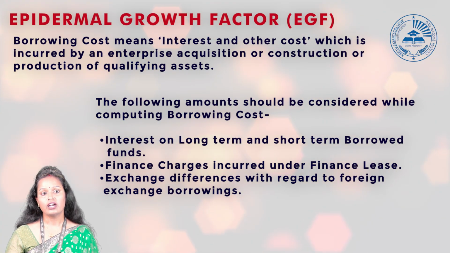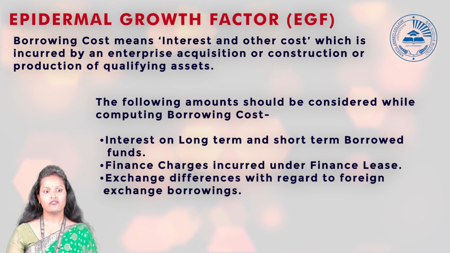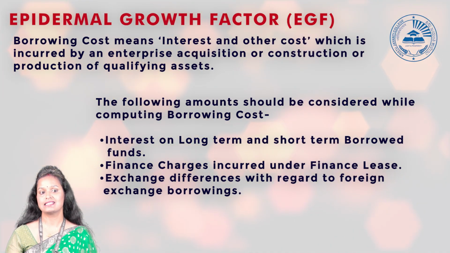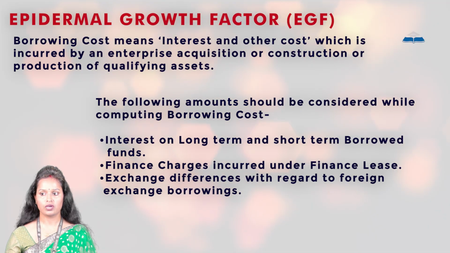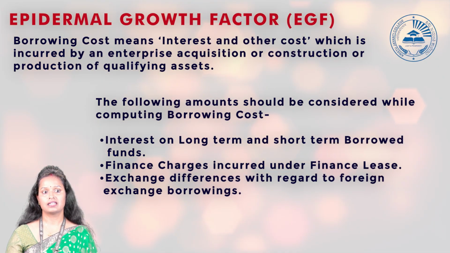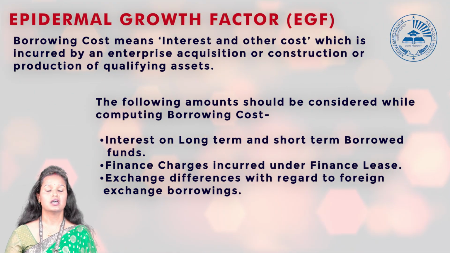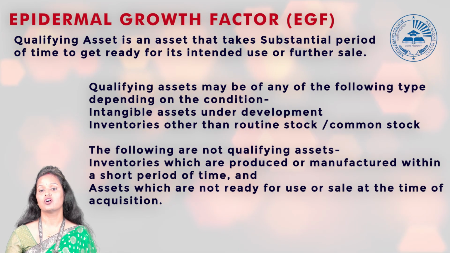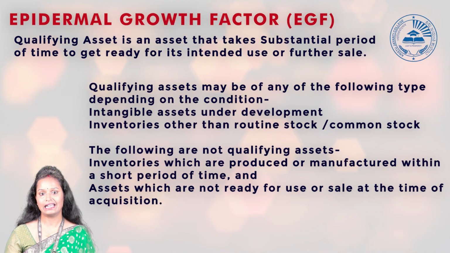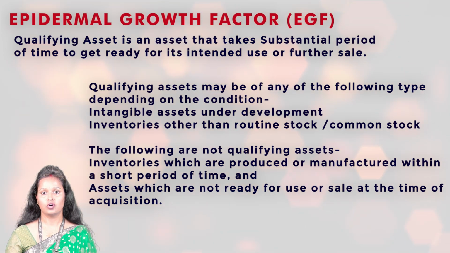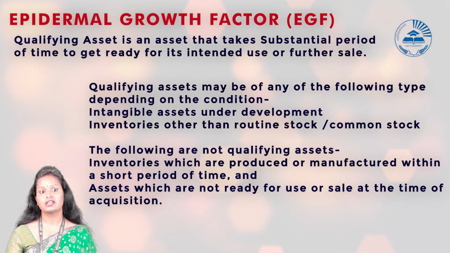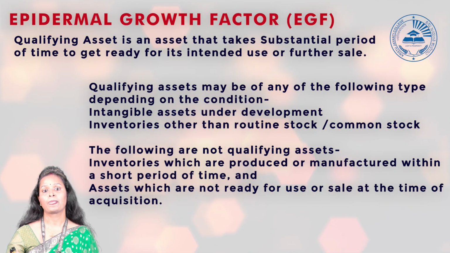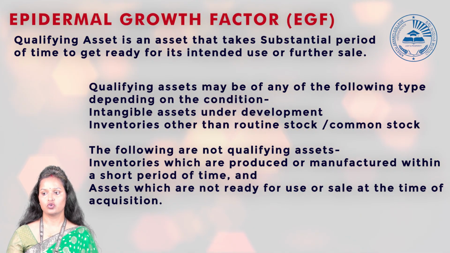Now, what is a qualifying asset? For each and every asset we cannot treat the borrowing cost as a capitalized cost. Only for some qualifying assets can we do it. A qualifying asset is an asset that takes a substantial period of time to get ready for its intended use or sale. Here, substantial period means that qualifying asset is going to take some time, it could be 1 year, it could be 2 years.